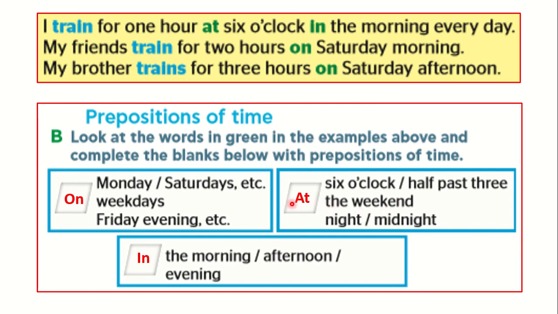The weekend follows at. We say at the weekend, and we say at night or at midnight. The morning, afternoon, evening: in the morning, in the afternoon, in the evening.